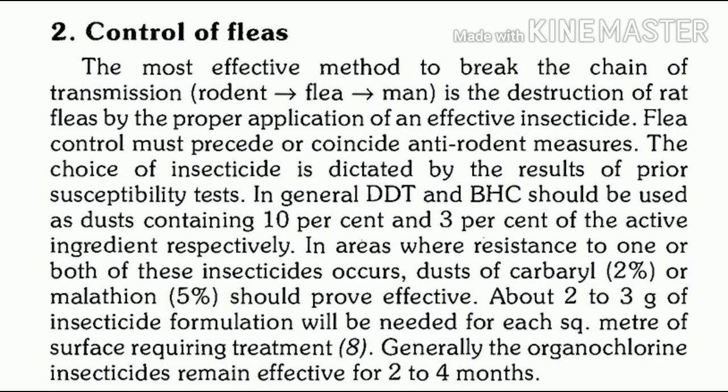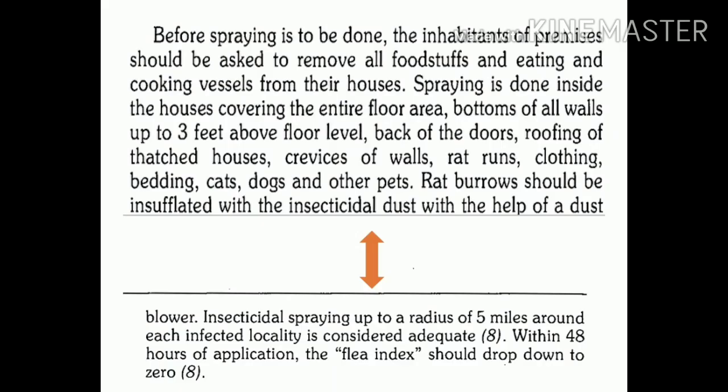So DDT and BHC are organochlorine insecticides, and they have their effect for about 2 to 4 months. Spraying is done especially when outbreaks of plague occur. So spraying of insecticides is done, and while spraying it is very essential to give certain instructions to the people. They must remove all their food stuff, eating material, and cooking vessels from their houses.